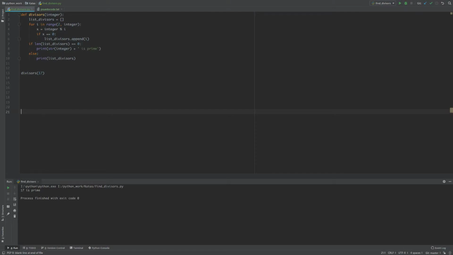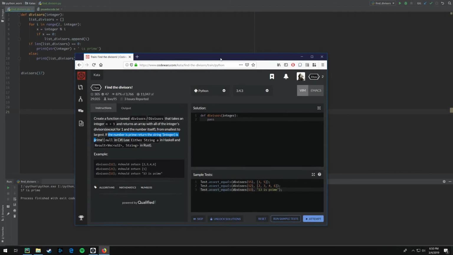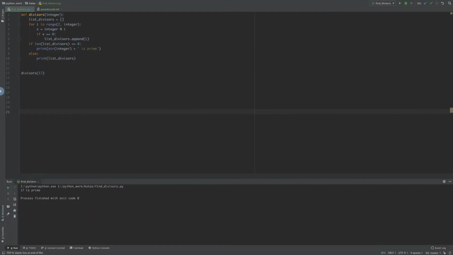Well, that was really easy. Did I do everything? It says create a function that takes an integer and returns divisors from smallest to largest, which it is doing. So we could do any number, like 187, 68. Those are all the number's divisors. Nice. 97, I think 97 is prime. Nice. Okay, this is working.